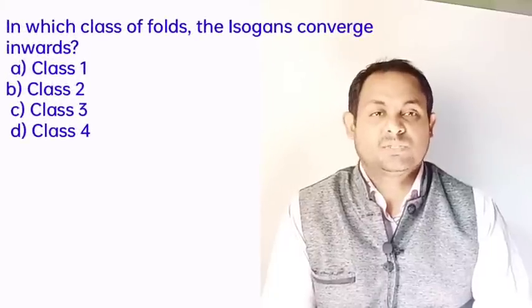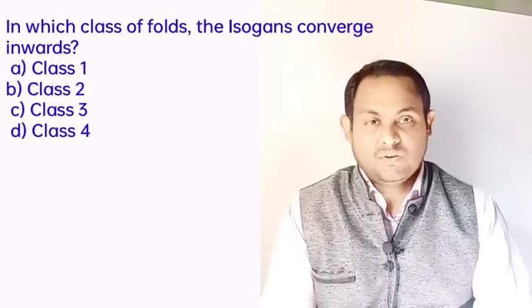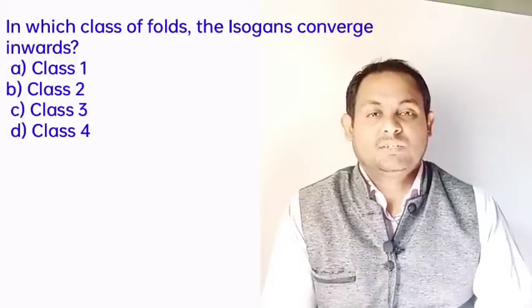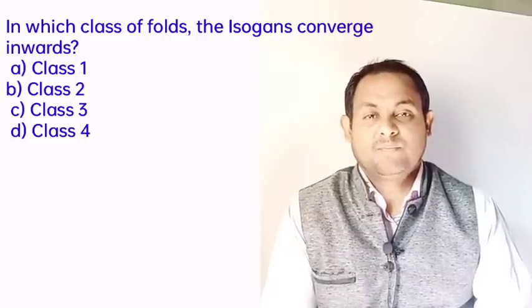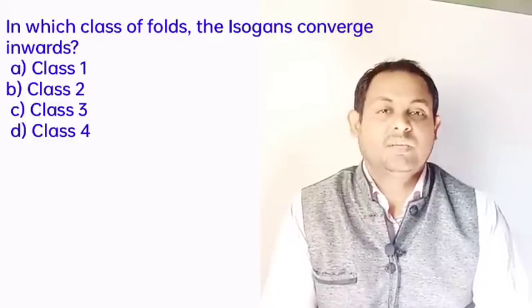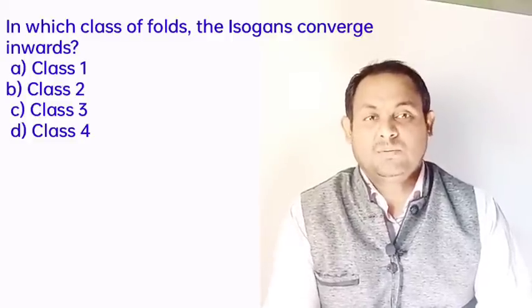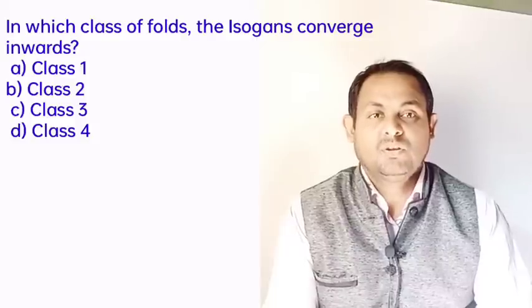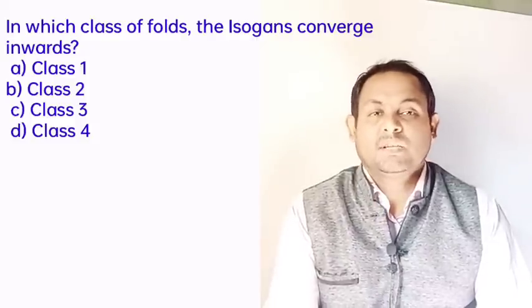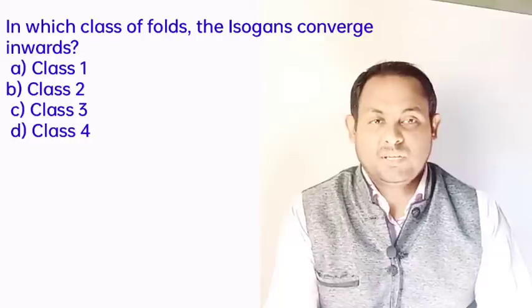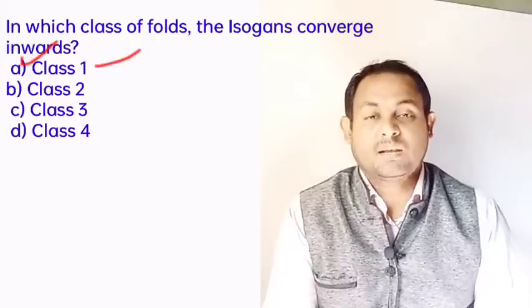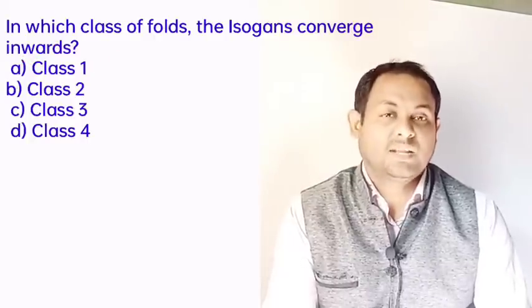And in the next question, in which class of fold do the isogons curve inwards? Basically class 1, 2, 3, 4 are the options. So determination of the dips may be made, and then lines of equal dips are drawn, and these are called the isogons. In the class 1 fold, the isogons curve inwards. So definitely class 1 is the correct answer, option A.